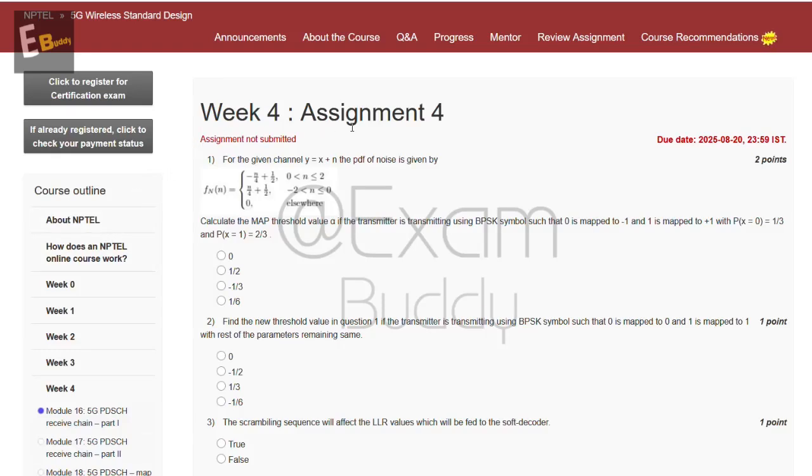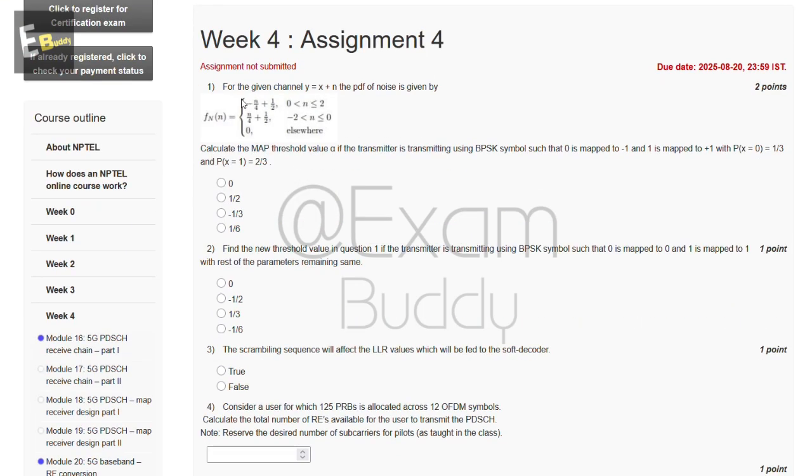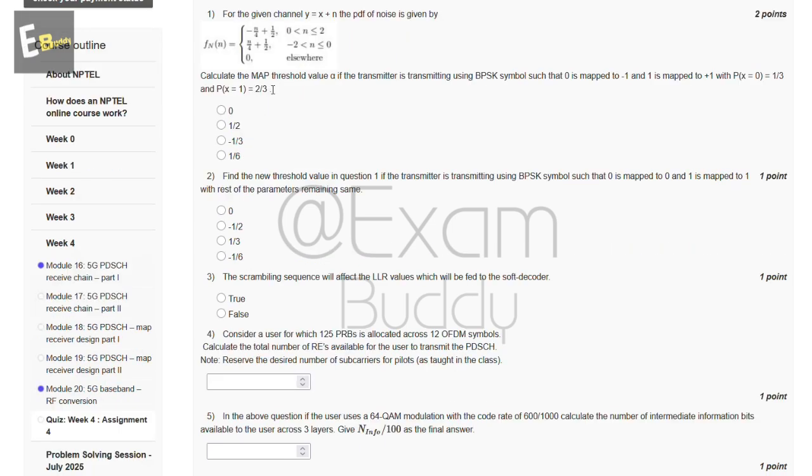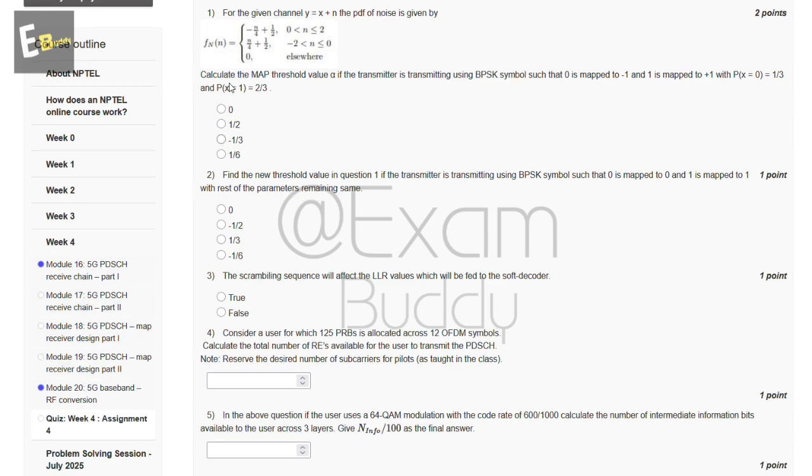Now let's do our assignment, 5G Wireless Standard Design, week 4, assignment 4. So the first question is: for the given channel y equal to x plus n, the PDF of noise is given by this equation. Calculate the MAP threshold value alpha if the transmitter is transmitting using BPSK symbol such that 0 is mapped to -1 and 1 is mapped to +1, with P of x equal to -1 as 1 by 3 and P of x equal to 1 equal to 2 by 3. So the answer of our first question is C, -1 by 3.